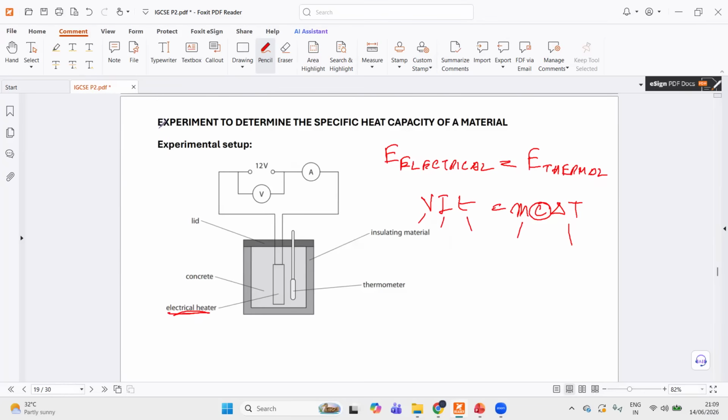And since it's an experiment, a common point for all experiments in general is repeat the whole experiment. For this specific experiment, it is repeat the whole experiment and calculate an average value of c.